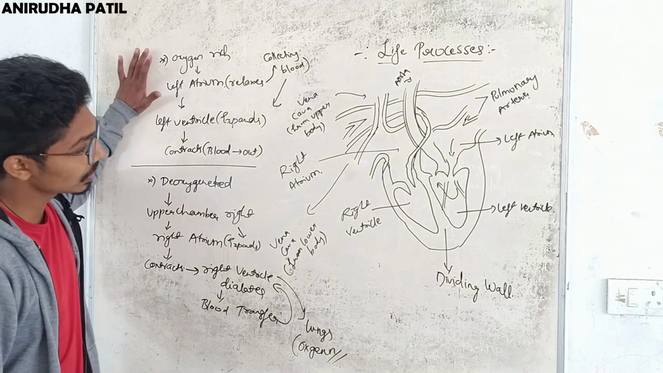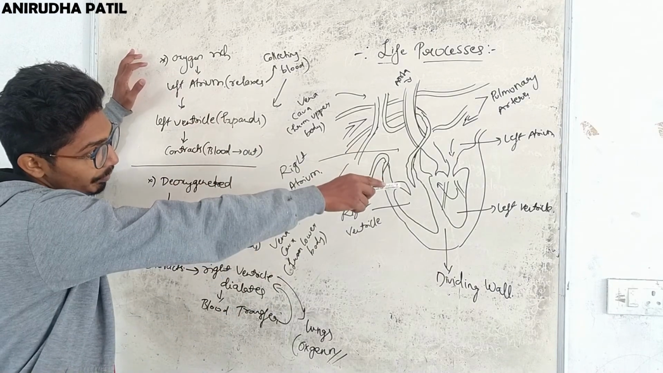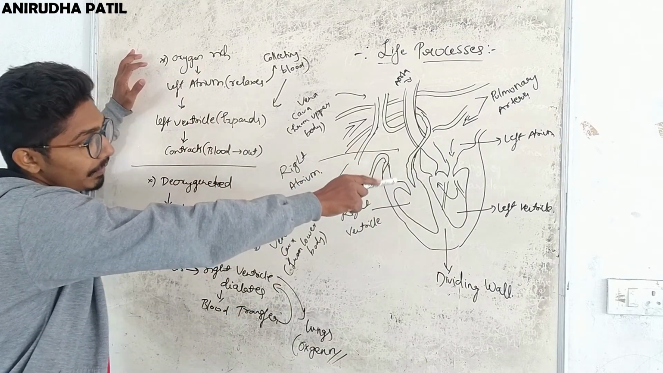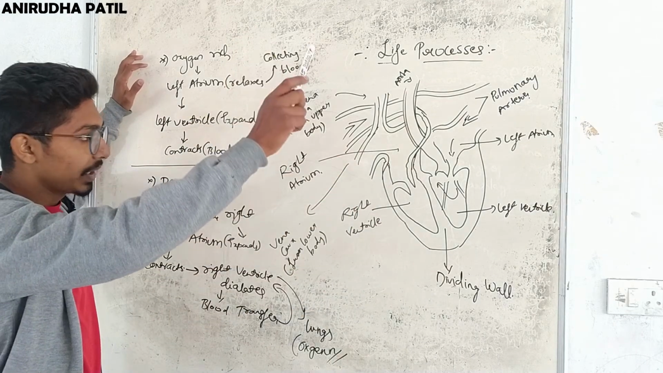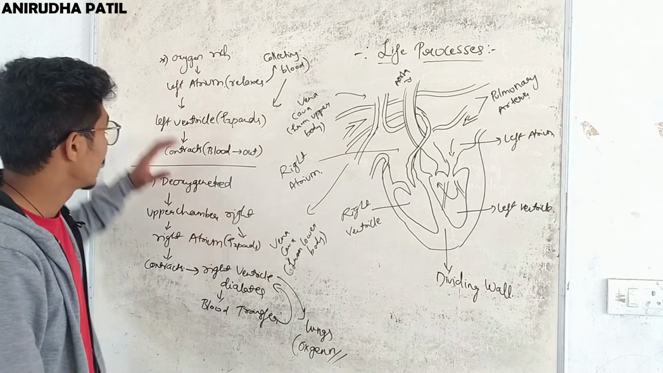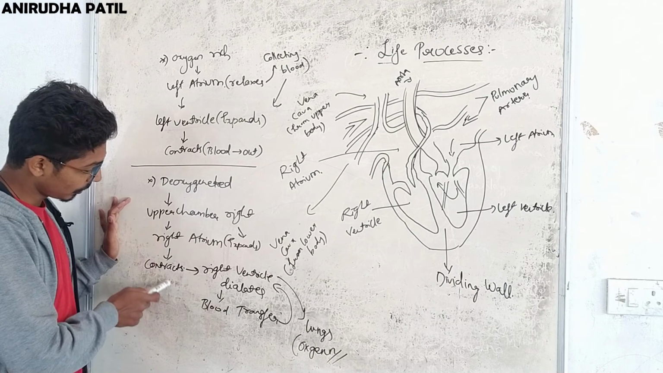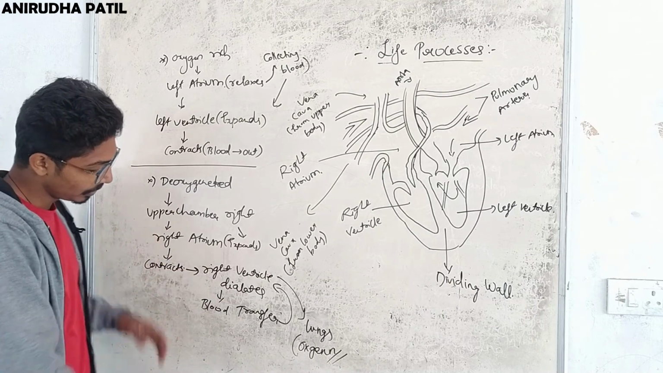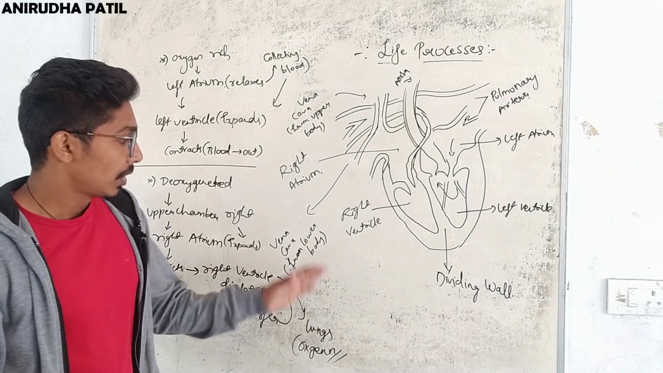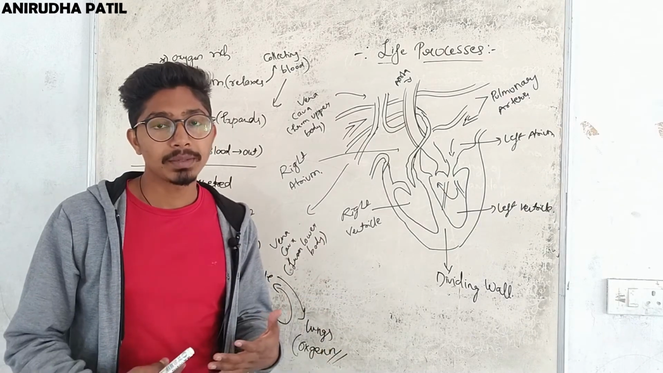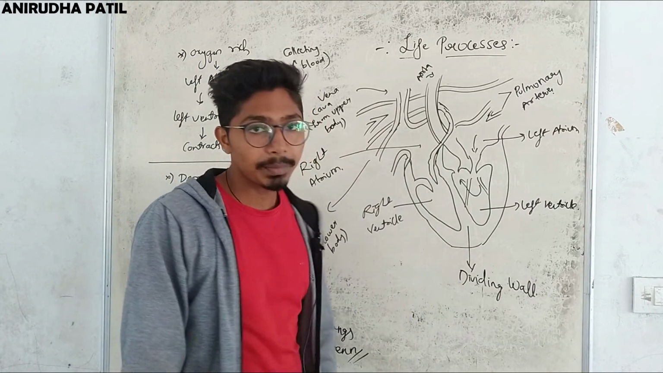Remember, the oxygenated blood enters the left atrium and left ventricle, and it is thrown out to the body parts, and deoxygenated blood is transferred to the lungs via the right atrium and right ventricle. Okay, so this is how pumping takes place. And also remember one thing, if I make a mistake, please do correct me. Okay, so this is all about the pumping of blood.